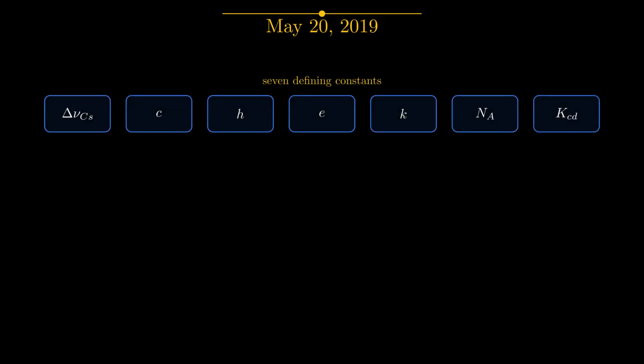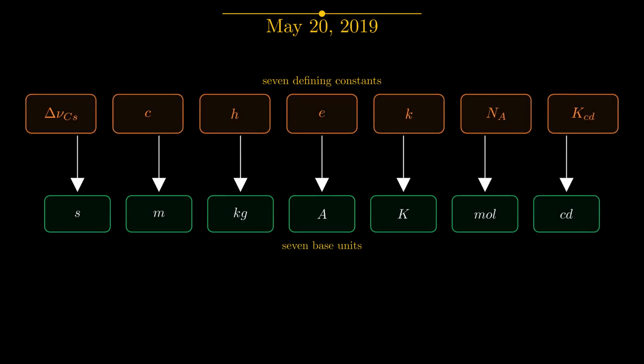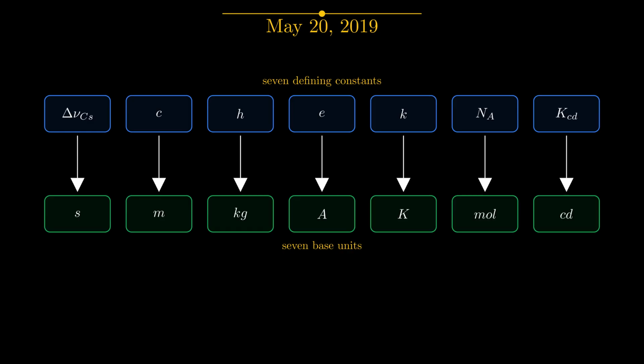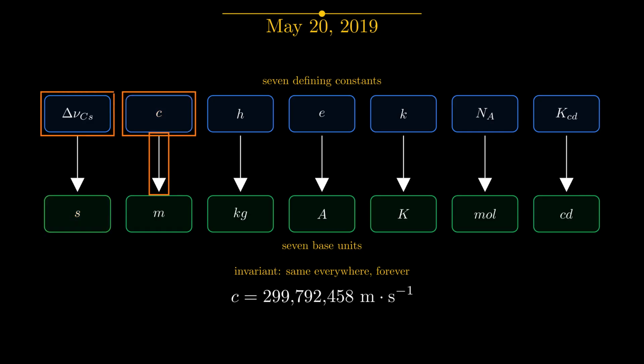On May 20th, 2019, the system changed. All 7 base units are now defined by fixing the exact numerical values of 7 constants of nature. Reverse the usual logic. We no longer measure the speed of light. We declare it to be exactly 299,792,458 meters per second, and treat that value as invariant, the same everywhere, forever.